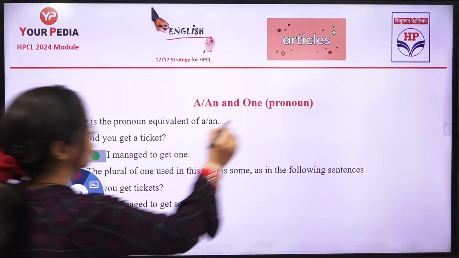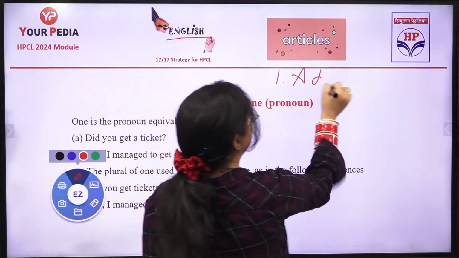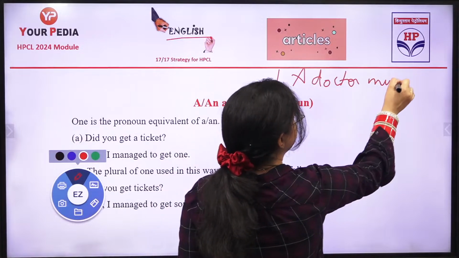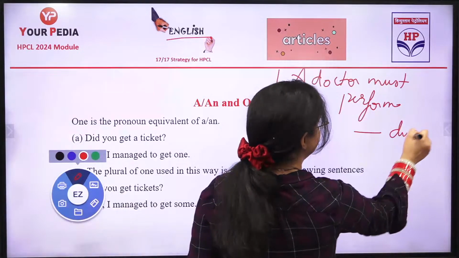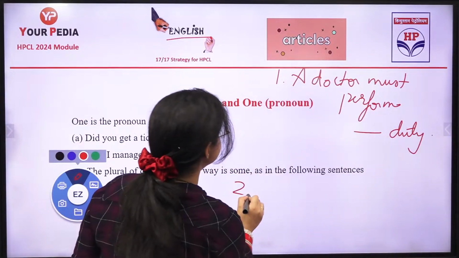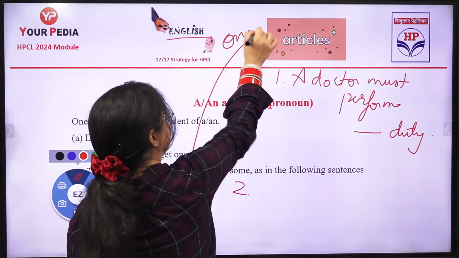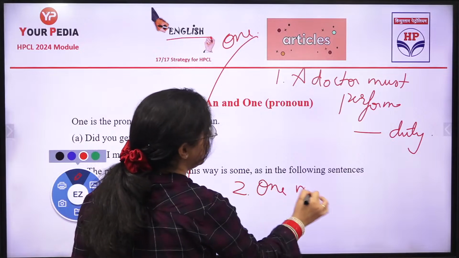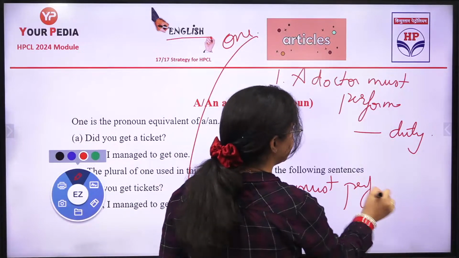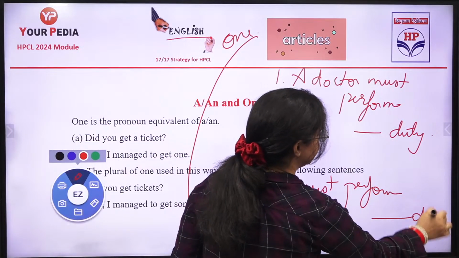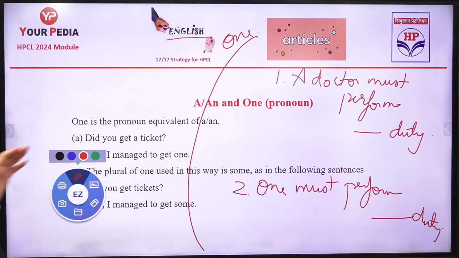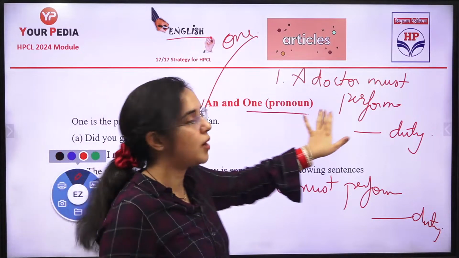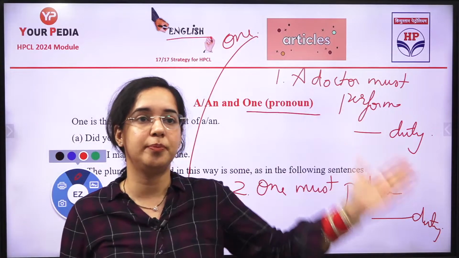I'm going to ask you two questions. A doctor must perform dash duty. Second is about the one: one must perform dash duty. Please answer these two questions. A doctor must perform dash duty, one must perform dash duty. I'll clear your doubt where the one needs to be put and where one should not be put.